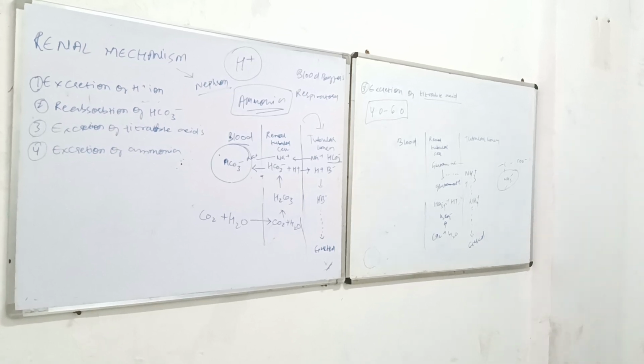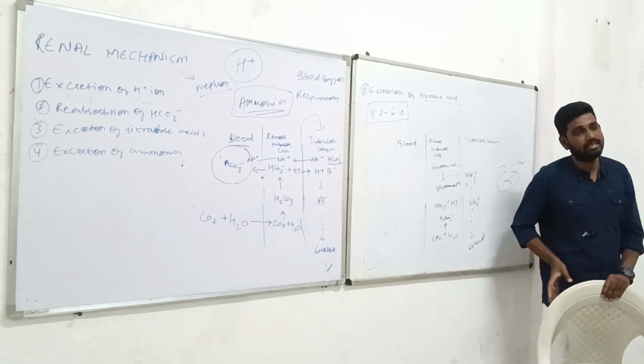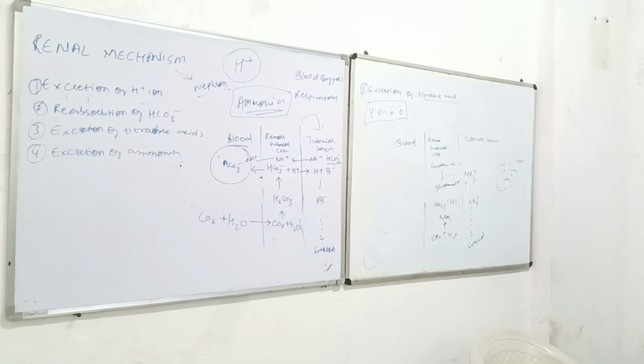Okay? So excretion of H plus ion, reabsorption of the bicarbonate, excretion of titratable acids, and excretion of ammonium ions. These are the four things happening in the mechanism. And in all the mechanisms we have seen, everywhere we are talking about removing H plus ion from your body in the form of urine. Okay?